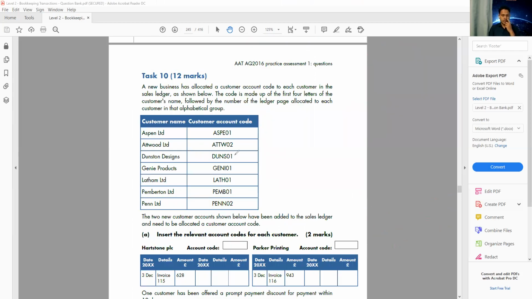The last question we have here is from task number 10, 12 marks. The first question, A, is about the customer account code. Let's make the customer account code. It says the first four letters followed by the number. Okay, we know how to do it. The first one is Hearthstone. You take the first four letters, H, A, R, T, and we see if there is any customer name starting with H. We don't have any customer name with H, so it's going to be 01. So you're going to say HART01.